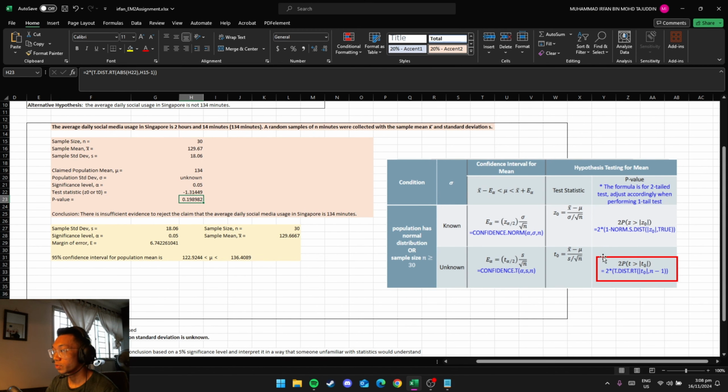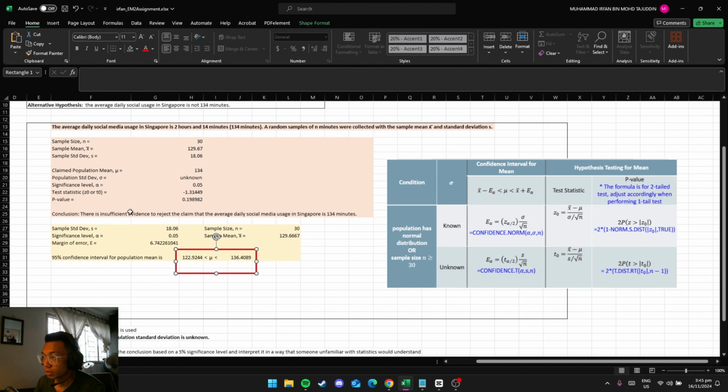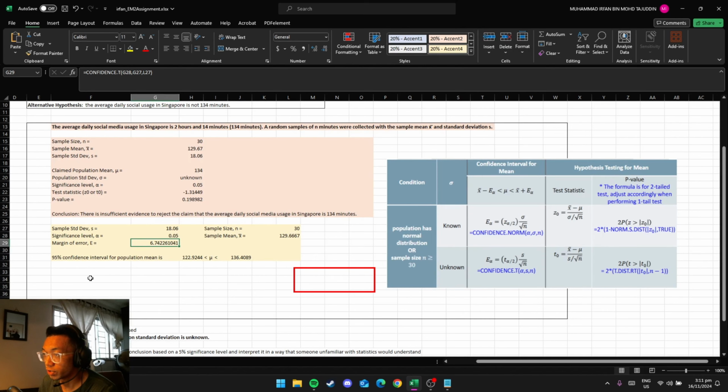So in conclusion, there is insufficient evidence to reject the claim that the average daily social media usage in Singapore is 134 minutes. We do not reject the claim because the p-value is more than the significance level. Yeah. So next is to find the margin of error and the 95% confidence interval.